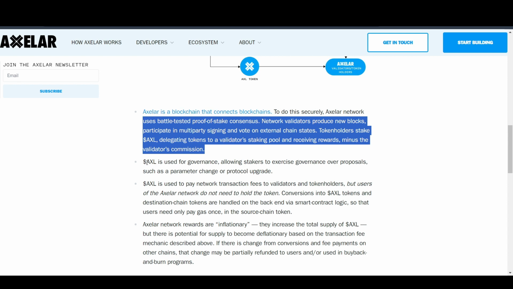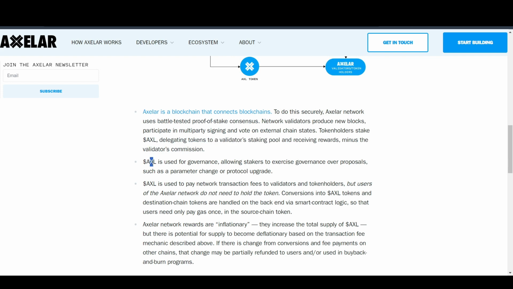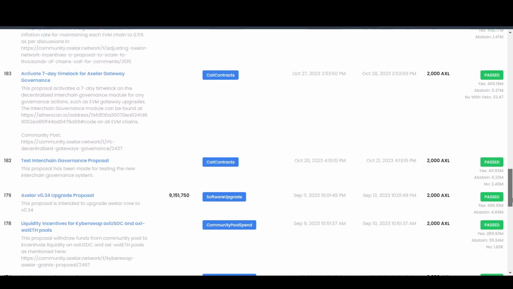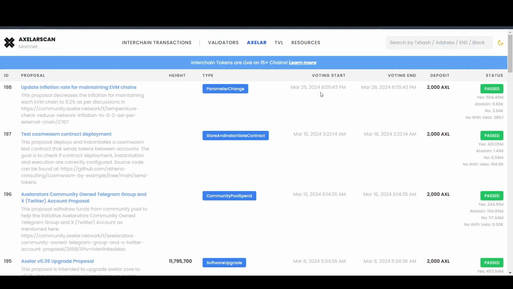Another utility is that AXL is also used for governance. If you look here, we have different governance proposals going, and basically a user is required to use the AXL token or deposit the token for voting if they want to participate in this blockchain. So this really matters.